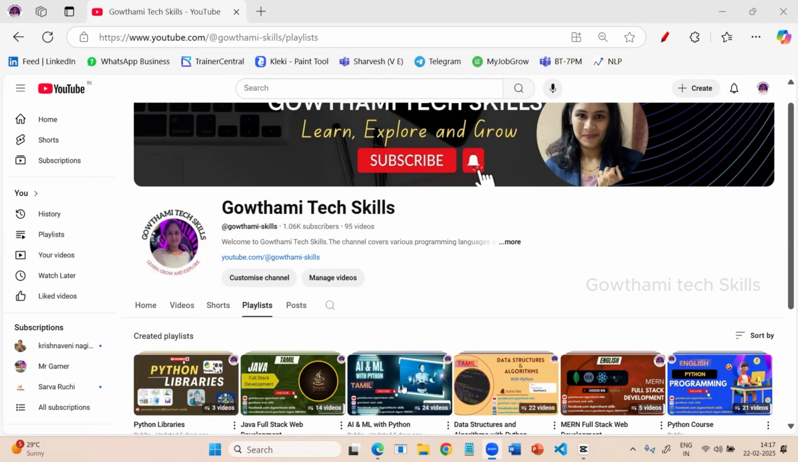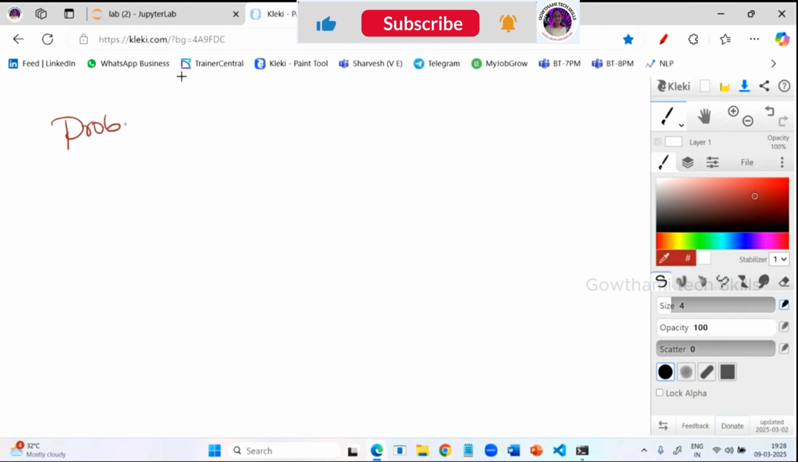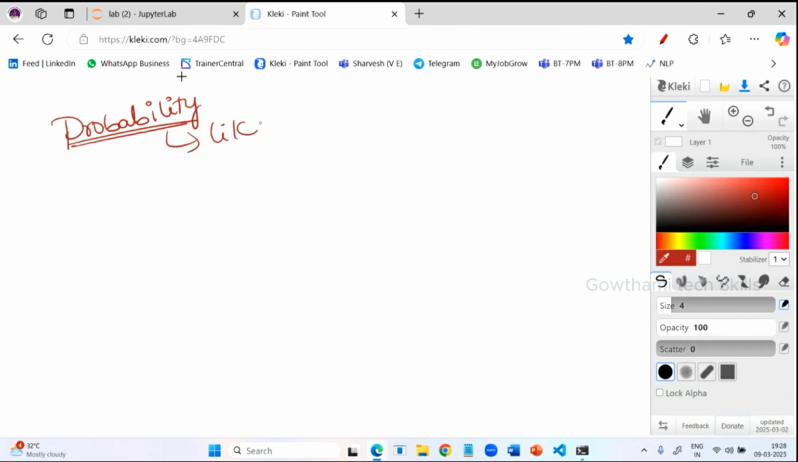Let's begin the session. So, our concept is probability. Probability is nothing but the likelihood of an event. For example, if the spelling is wrong, it's okay.